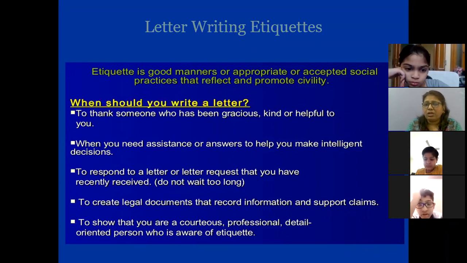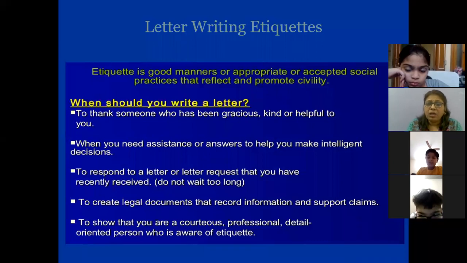If you have recently received any letter and you want to reply back, at that time also we write a letter. Fourth, to create legal documents, when you want to make lawful documents, paperwork that records information and supports claims, means any declarations.